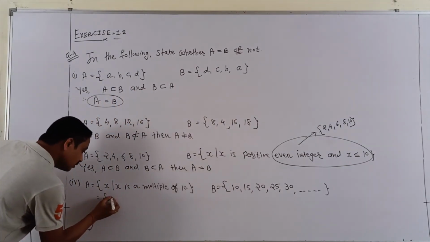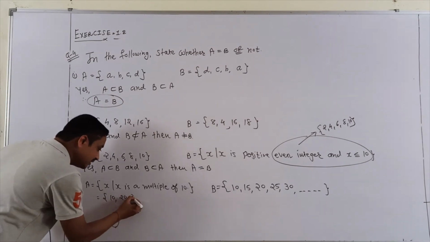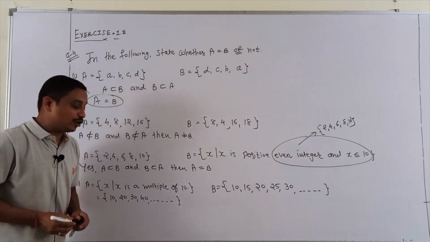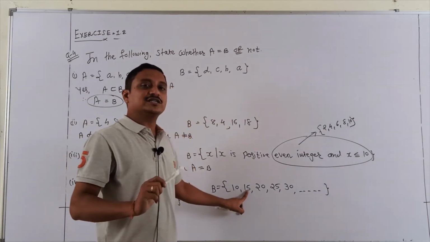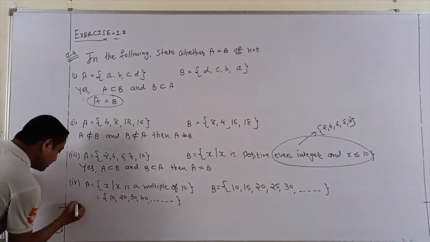And fifth one, multiples of 10. You know students, multiples of 10. 10 ones are 10, 10 twos are 20, 10 threes are 30, 10 fours are 40, and so on. Check, are these the same? No, 15 is not an element. 25 is not an element.